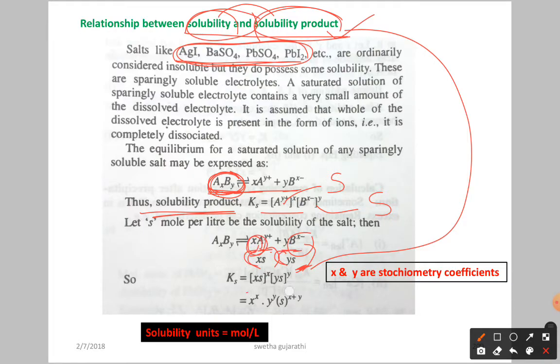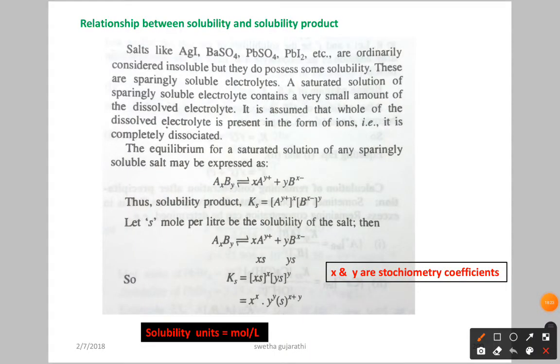Now for the simplification, I will substitute the values in the above equation. Here the concentration of this ion is X into S, so substitute it here with the power X. The concentration of the other ion is Y into S, so substitute it here with the power Y.